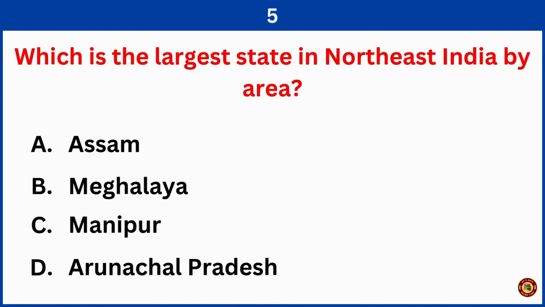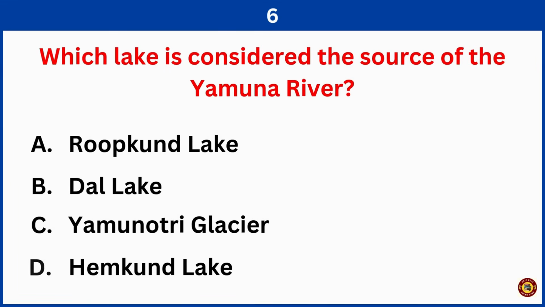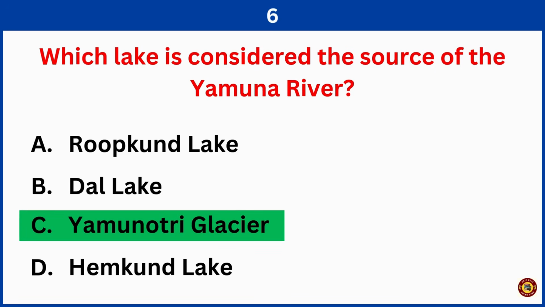Which is the largest state in Northeast India by area? Correct answer is option D, Arunachal Pradesh. Which lake is considered the source of the Yamuna River? Right answer is option C, Yamunotri Glacier.